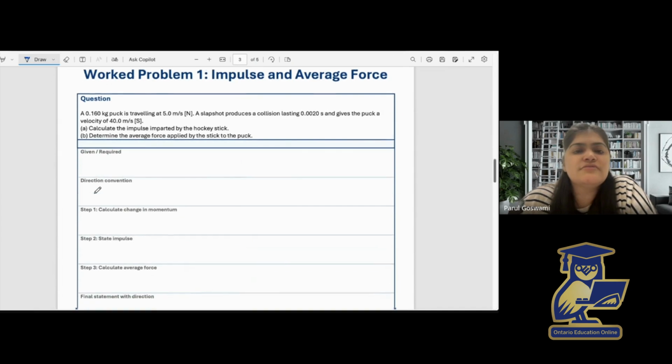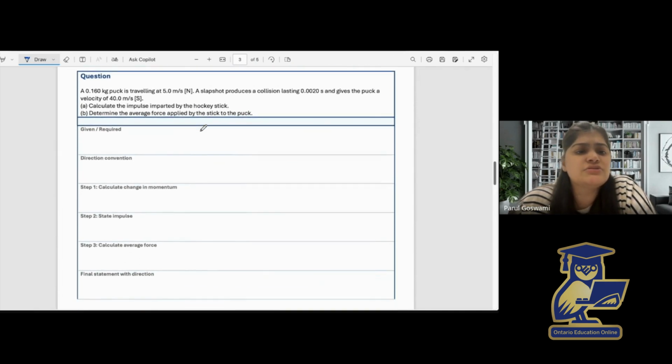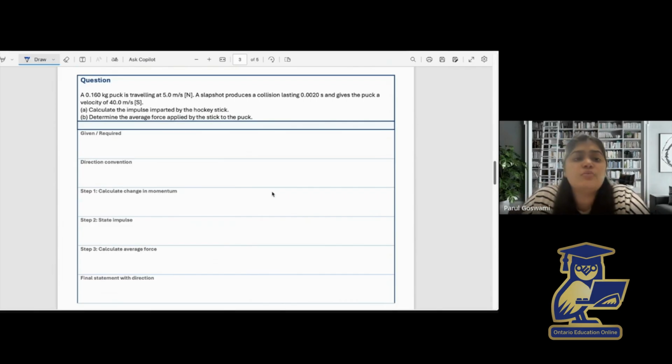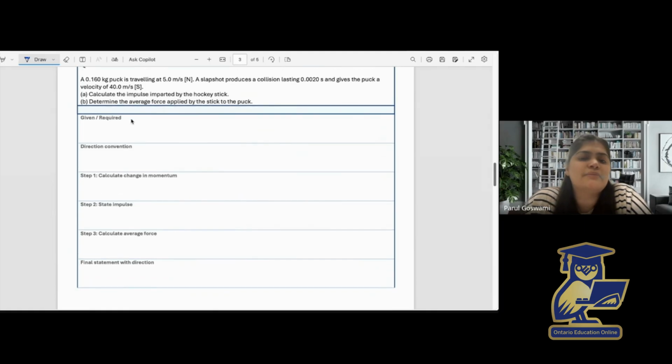Now let's solve some worked problems based on impulse and average force. So the first problem is: a 0.160 kg puck is traveling at 5 meters per second north. A slapshot produces a collision lasting 0.002 seconds and gives the puck a velocity of 40 meters per second south. Calculate the impulse imparted by the hockey stick, and then determine the average force applied by the stick to the puck. Now, first we have to write what is given.